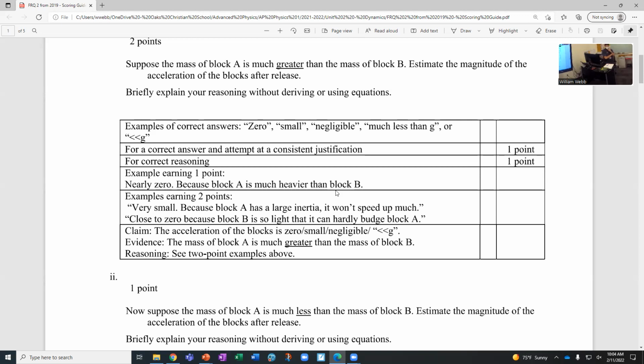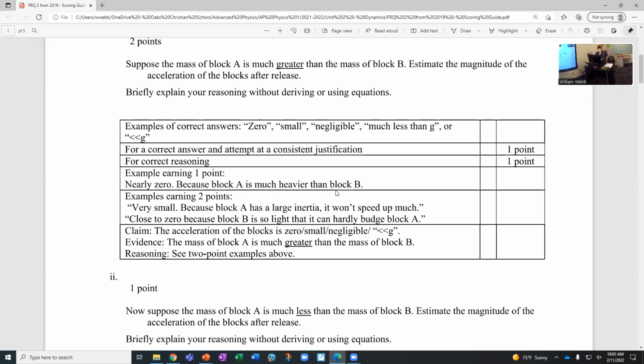Now do notice that it says for a correct answer and attempt at consistent justification, 1 point. So if you gave the correct answer but you didn't justify, you don't get that point even though it was correct. And then the second point is if your reasoning or justification is correct. So it's worth 2 points possible total. And the only way you can get the first point is if you have the right answer and you tried to justify it. And the only way you can get the second point is if your justification was correct. And so they give a couple examples.